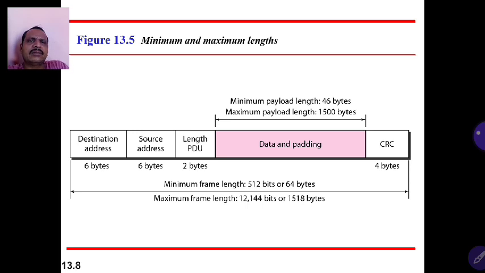Let us see the maximum and minimum length of this frame. Sorry, the minimum length will be 512 bits, which is 64 bytes. Maximum length is 12,144 bits, which is nothing but 1518 bytes of maximum data it is going to carry. 64 bytes of minimum data it is going to carry with this frame format.